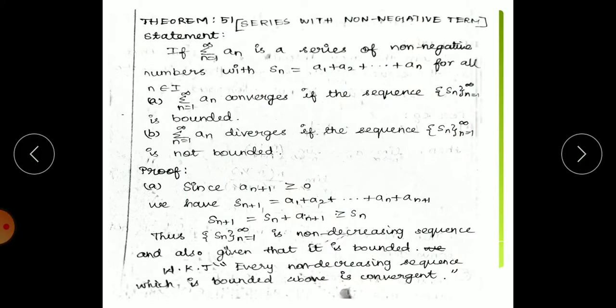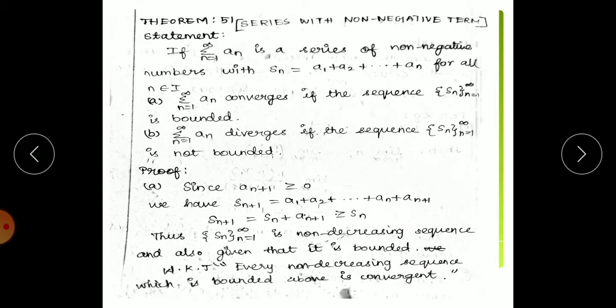See the first theorem, that is series with non-negative terms. If summation an is a series of non-negative numbers with Sn equal to a1 plus a2 up to an for all n belongs to N. First condition: summation an converges if the sequence Sn is bounded. Next one: summation an diverges if the sequence Sn is not bounded.